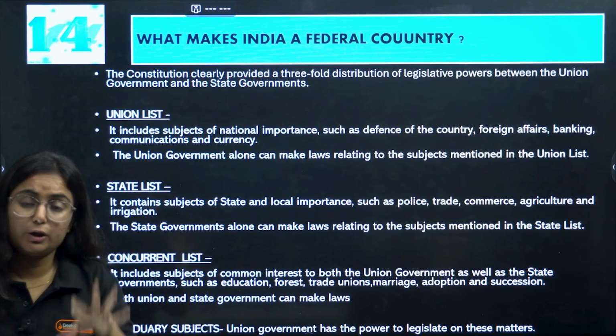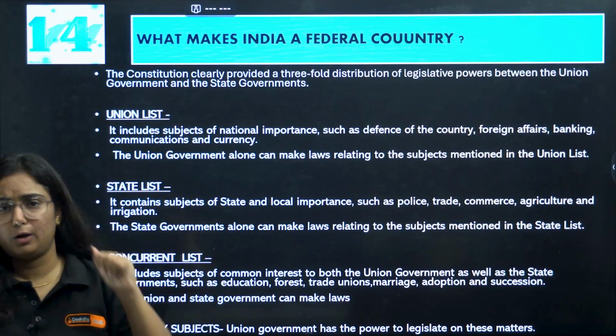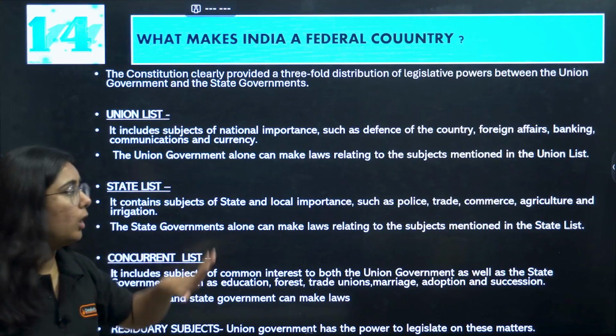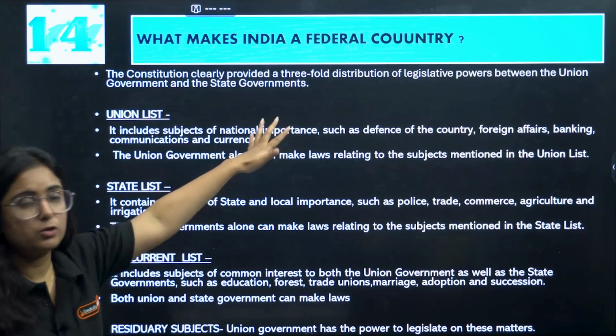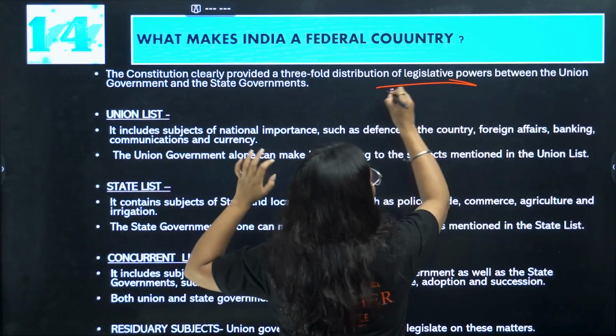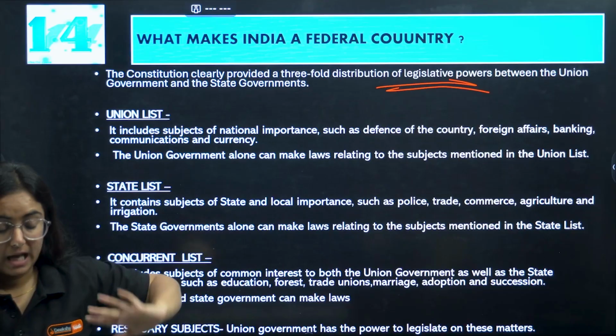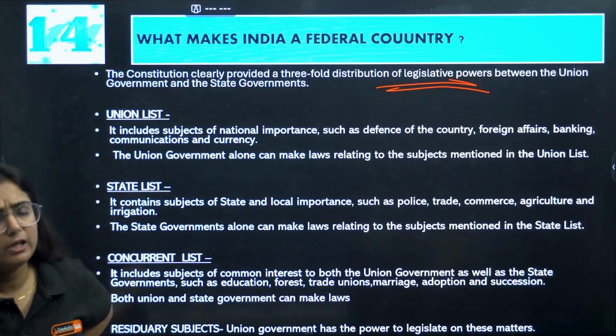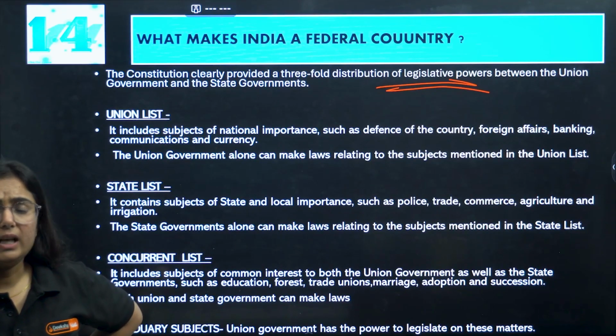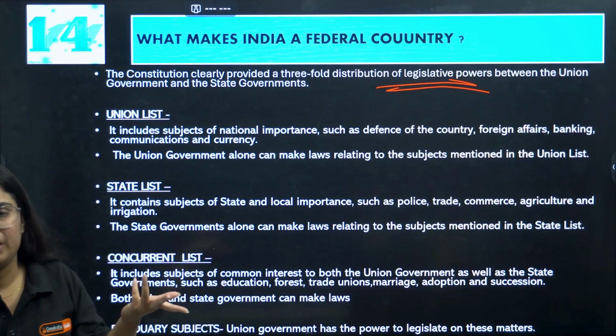So initially when the constitution was made, there were two levels of government. They have made a three-fold distribution of legislative power, law making power between the union and state.